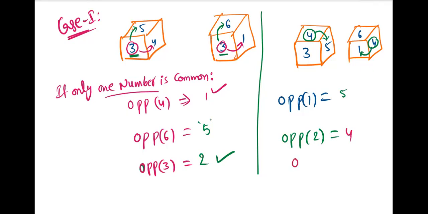Tell me what is the number opposite to 3? 6. How will it be 6? Because 3 is the anti-clockwise first number from 4, and from 4, the anti-clockwise first number is 6. So I think you are perfect in case 1, right? What is that case 1? Sir, if one number is common. Yes, one number is common.